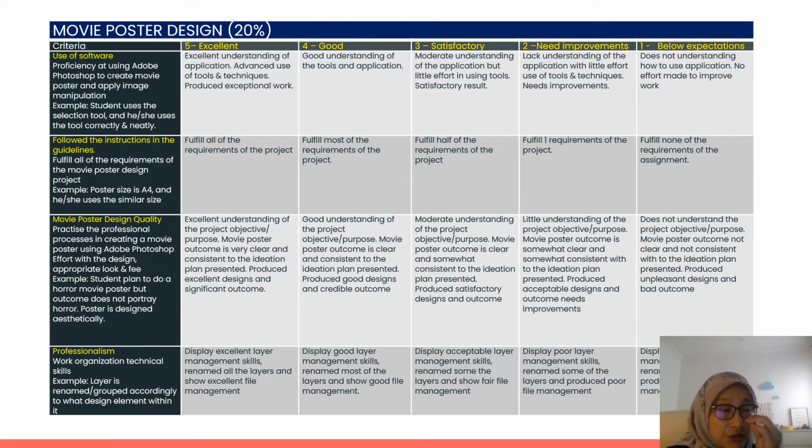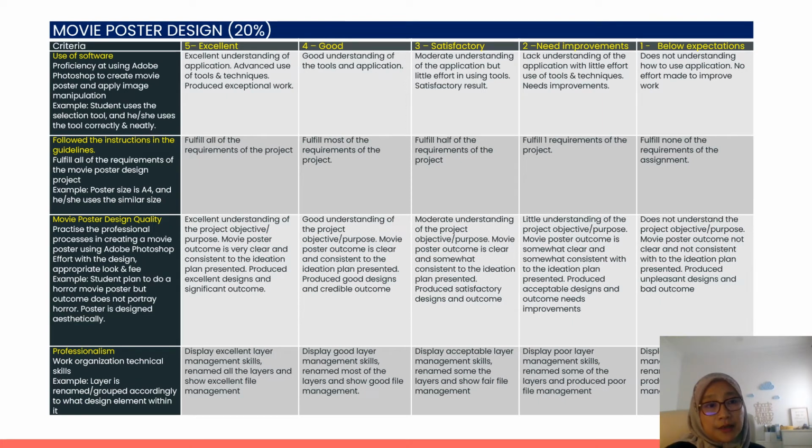Okay, so now we're going to look into the movie poster design evaluation, which is that 20%. You can see we have 4 criteria here. Criterion number 1 is about the use of software, which is your proficiency using Adobe Photoshop to create the movie poster and apply the image manipulations. Students use the selection tool correctly and neatly. If you want to get 5 marks, you have to show an excellent understanding of the use of applications, and use advanced tools and techniques and produce exceptional work.